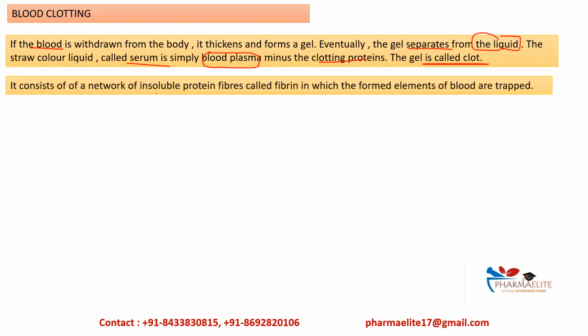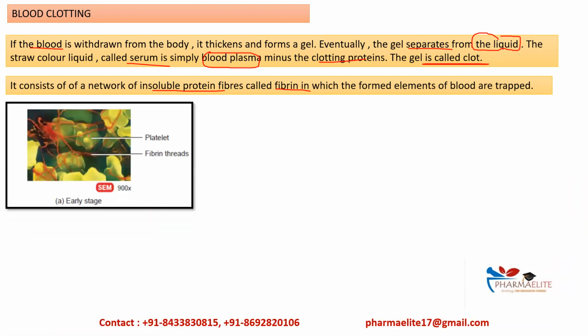It consists of a network of insoluble protein fibers. Okay, this clot consists of a network of insoluble protein fibers called fibrin, in which the formed elements of blood are trapped. You will get a better idea by seeing these diagrams. This is the early stage of blood clotting.